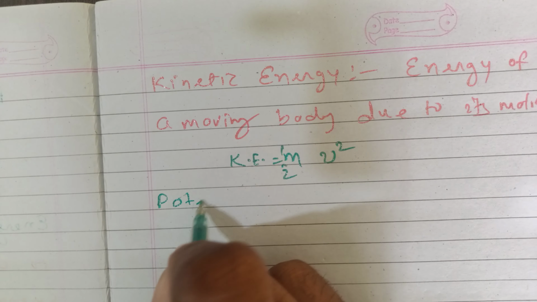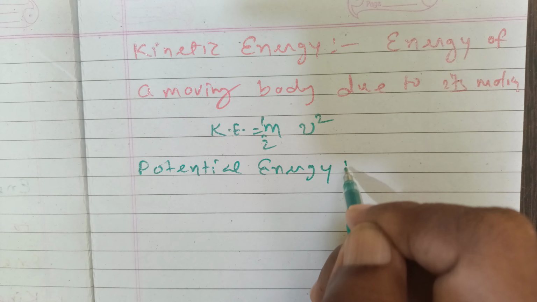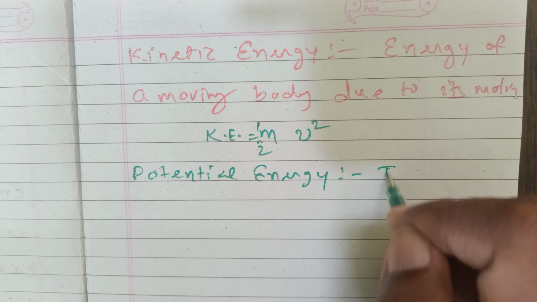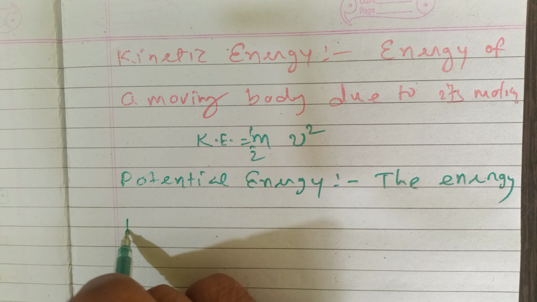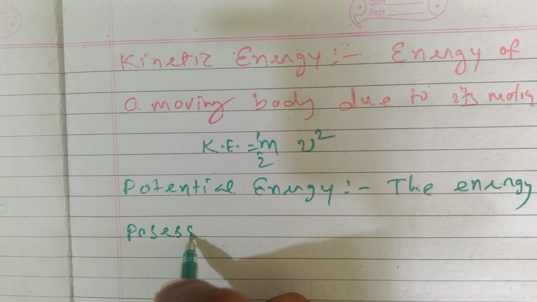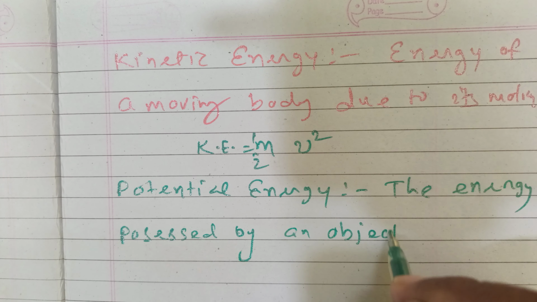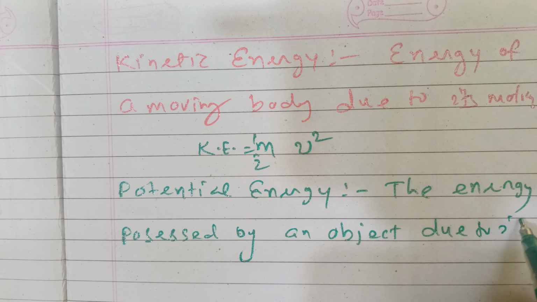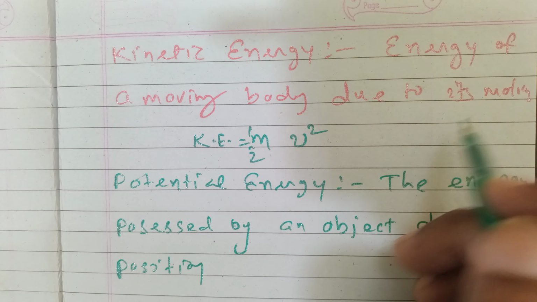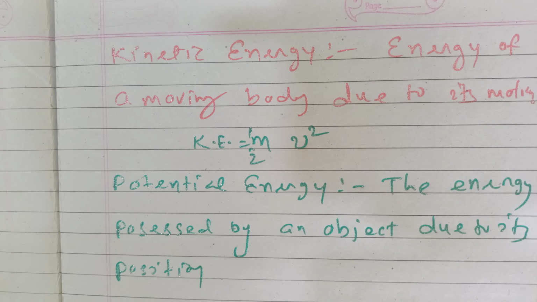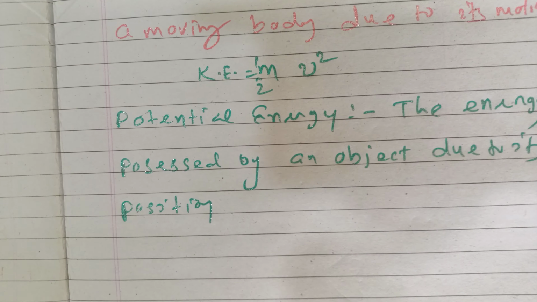And another type of energy we come across is potential energy. What is potential energy of a body? The energy possessed by a body or by an object due to its position. Due to its motion is known as kinetic energy, and energy possessed due to its position is known as potential energy.